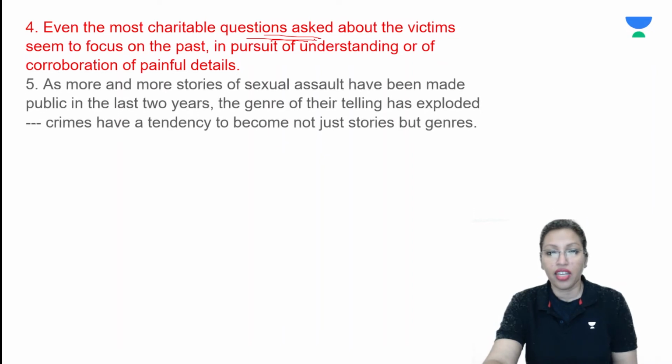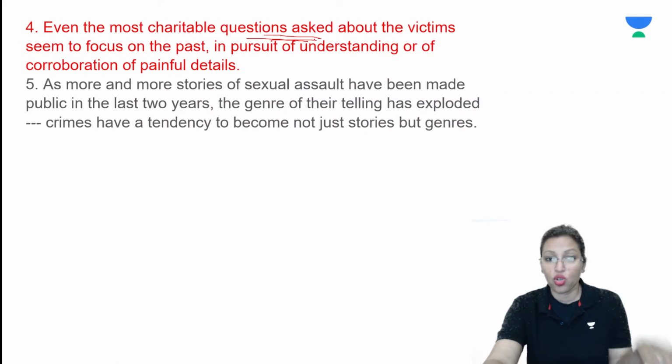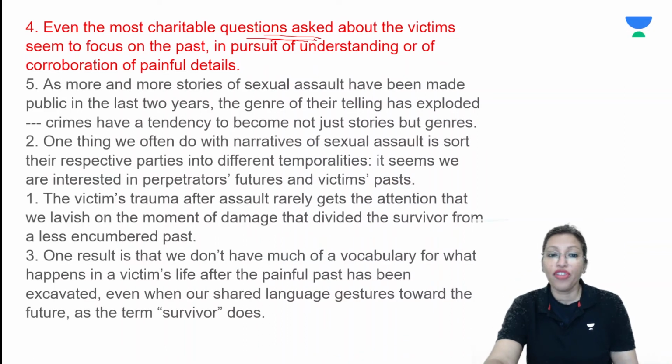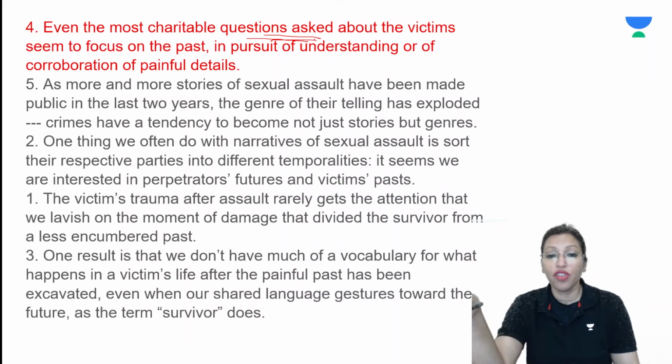So sentence number 5. As more and more stories of sexual assault have been made public in the last 2 years, the genre of their telling, what genre these stories are, has exploded. It's gone into many, many numbers. One thing we often do with narratives of sexual assault. So we start with sentence 5. It says, as more and more stories about sexual assault are coming out, their genre is exploding. The numbers have just gone up. One thing that we do with narratives of sexual assault is we divide these into different times: the criminal's past, future, and the victim's past.